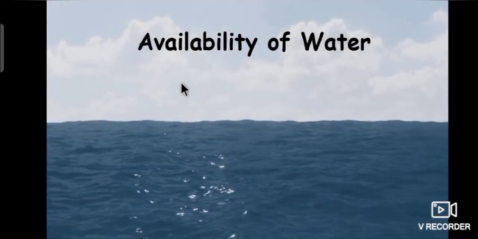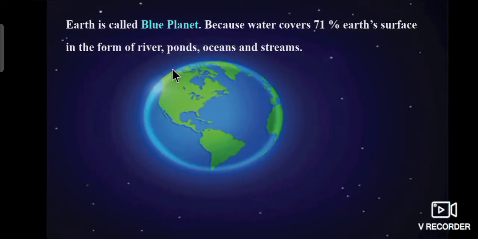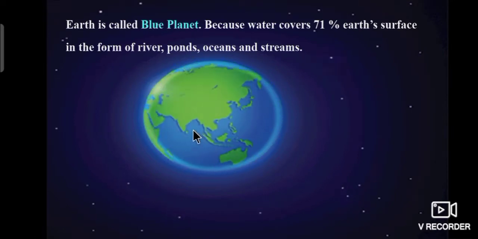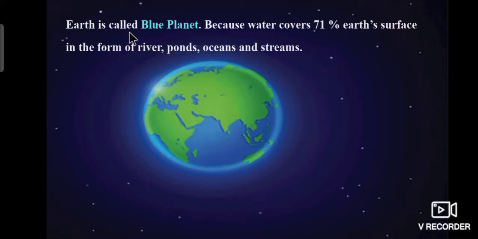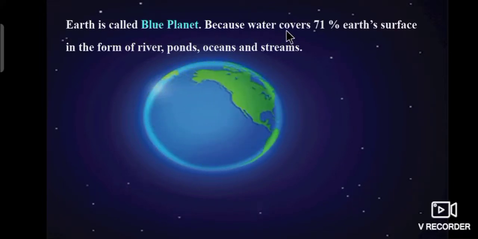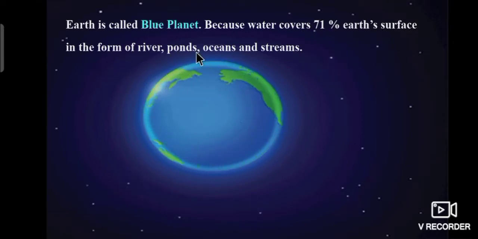Now we are going to study the availability of water. As we all know, 3/4 of earth is occupied by water. So earth is called the blue planet. Earth is called the blue planet because water covers 71% of Earth's surface in the form of rivers, ponds, oceans and streams.